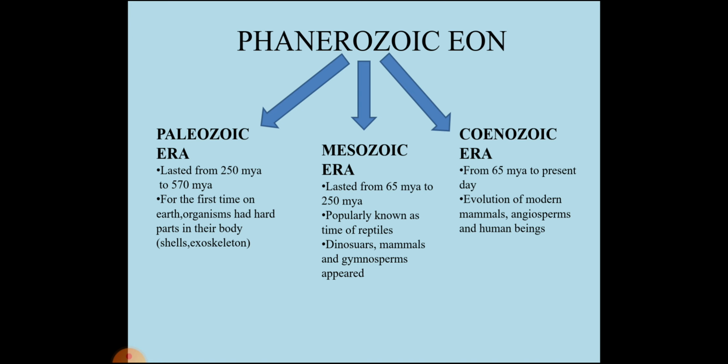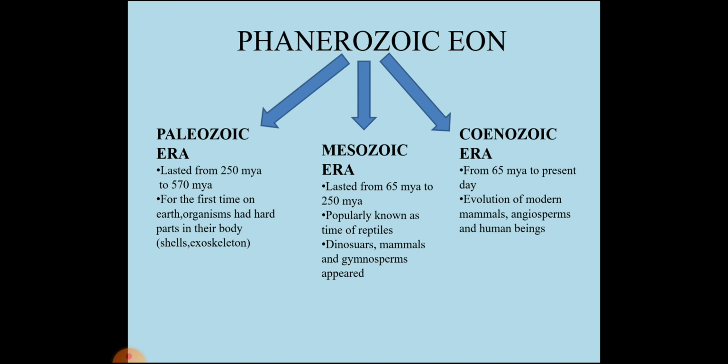Next, we come to Phanerozoic eon. In this case, the eon is further subdivided into three eras: Paleozoic era, Mesozoic era, and Cenozoic era. Paleozoic era lasted from 570 million years ago to 250 million years ago, and for the first time on Earth, organisms had hard parts in their body, that was shells and presence of exoskeleton.